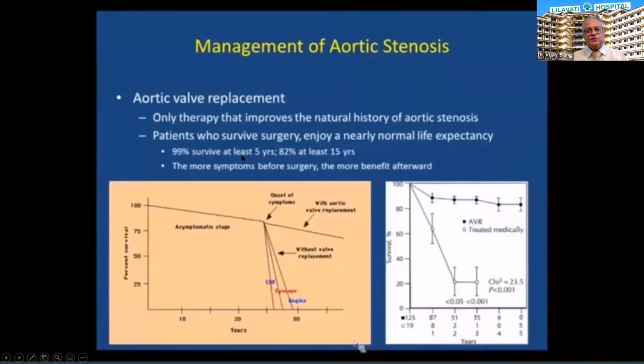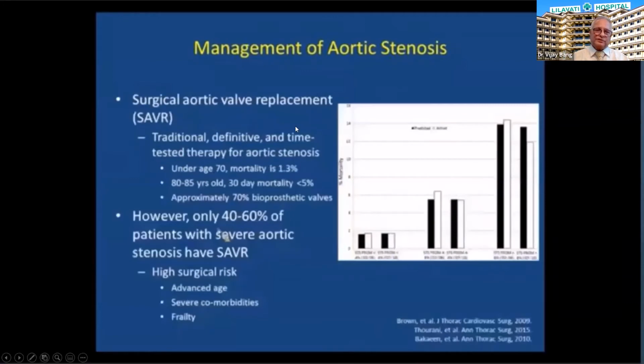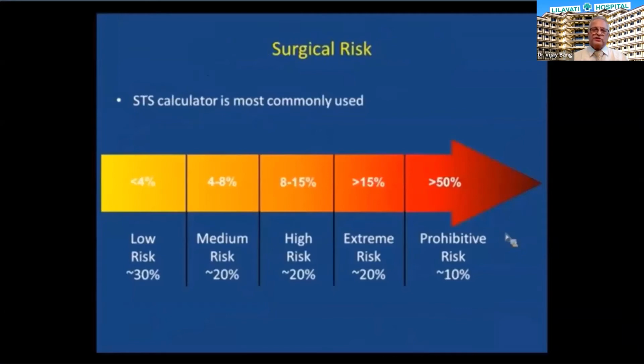And 99% of patients survive more than 5 years, 82% more than 15 years. But there is a problem here: the surgical risk may be very high due to a high STS score in almost 40 to 60% of patients with severe aortic stenosis, and they are now considered for the TAVI procedure. So with an STS of less than 4, no doubt surgical AVR; 4 to 8, surgical AVR is still class 1, but some patients can go for a TAVI depending on the heart team discussion.